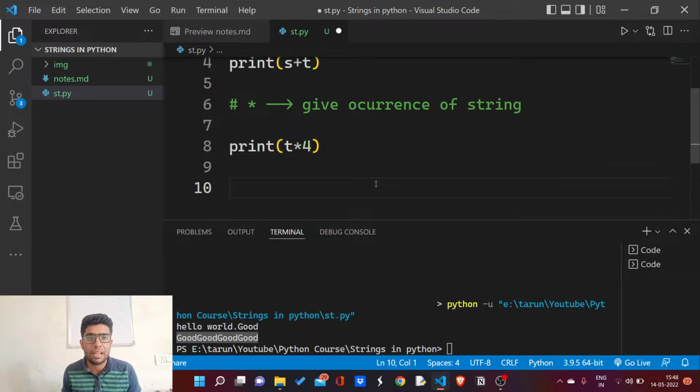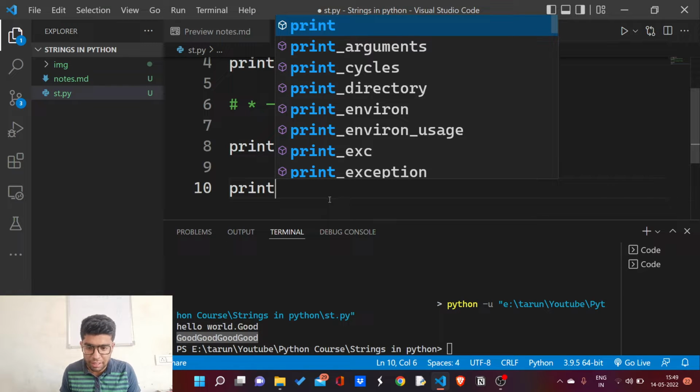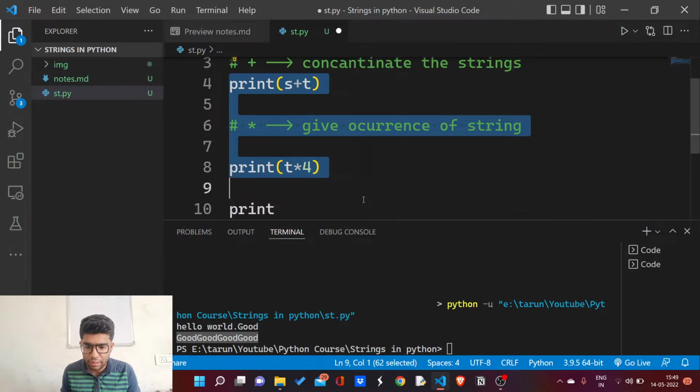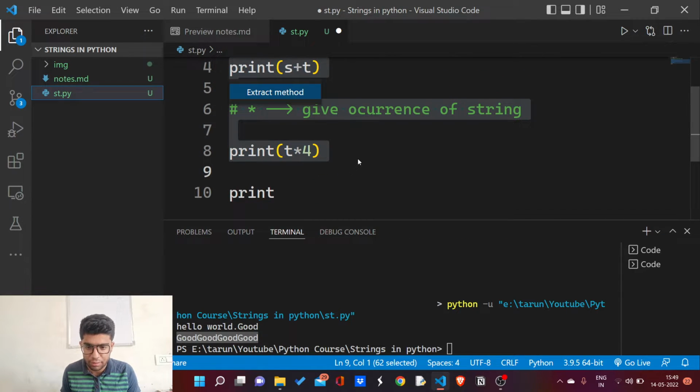Now, as I mentioned in my operators video, we have the membership operator. Let me comment out all the above print statements so the output screen does not get cluttered. Okay, let me comment it out.